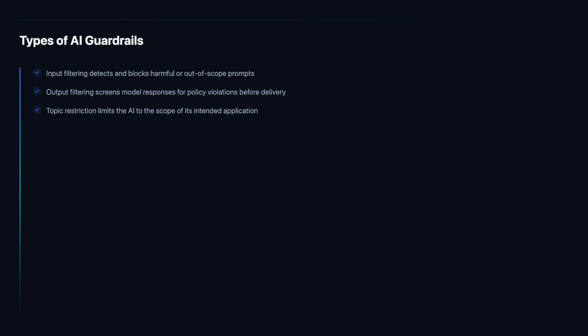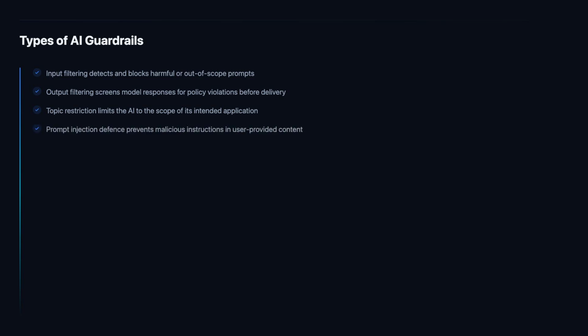Topic restriction guardrails use classification models to detect off-topic queries and return appropriate redirect responses that guide users back to the intended scope. This type of guardrail is particularly important for preventing an AI system deployed for one purpose from being repurposed by users for other, potentially harmful applications.